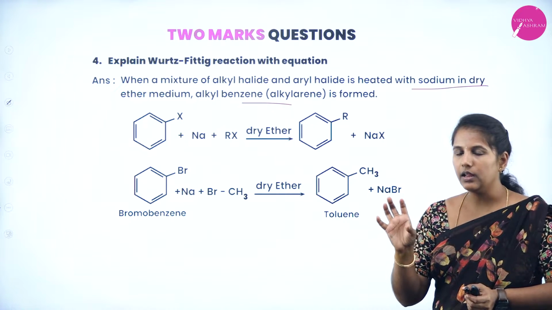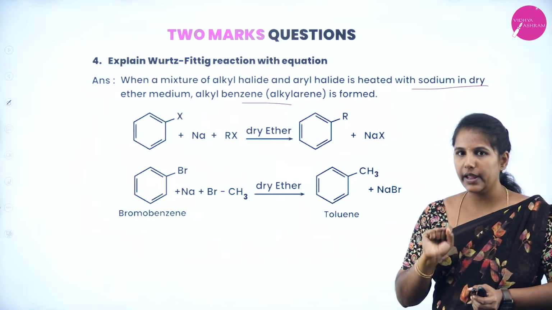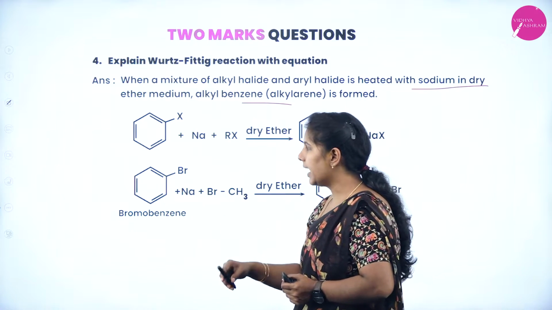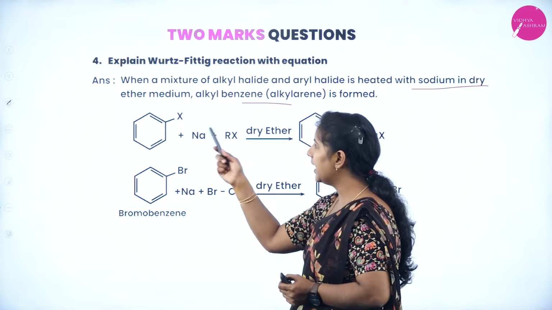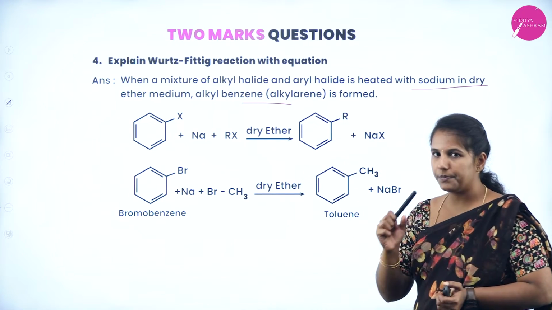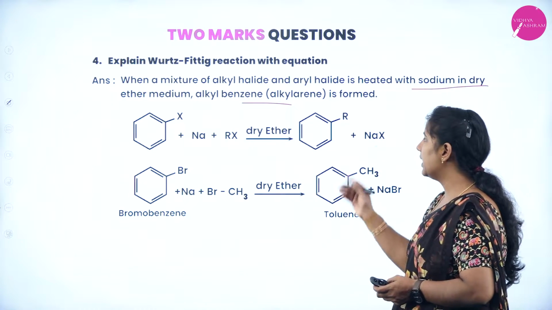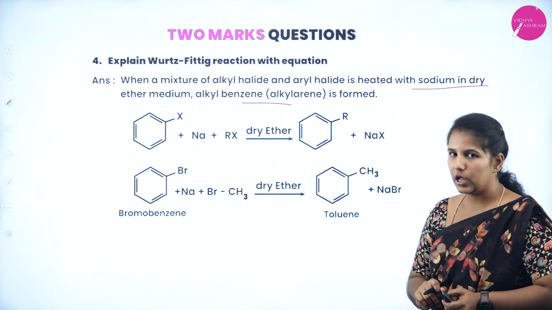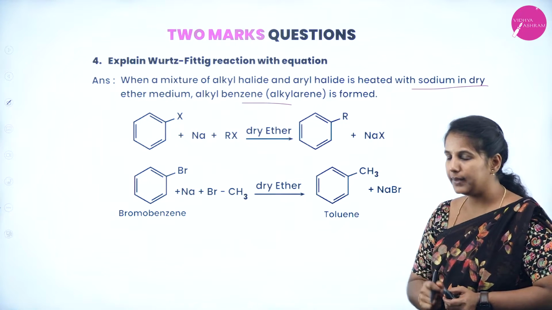So, we are generating a Wurtz and a Fittig together as Wurtz-Fittig, where I am taking the aryl halide along with the alkyl halide and heating with sodium in presence of dry ether. You will get an alkyl substituted benzene ring, which we also call what? Alkyl benzene.